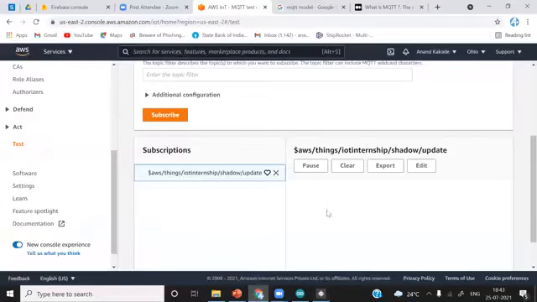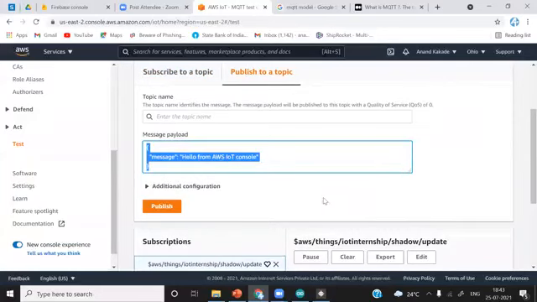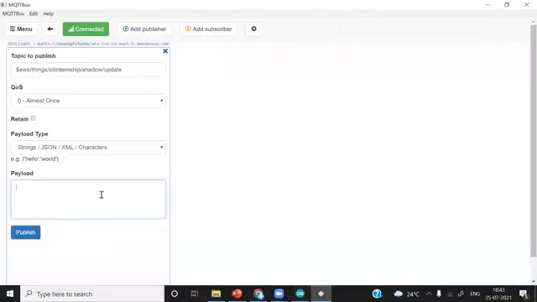So we'll see this one. Okay, we will simply copy this one, Control C, and paste it here. So the payload is nothing but basically your data, the data you want to publish. So we'll change it to something like, well, simply as temperature.